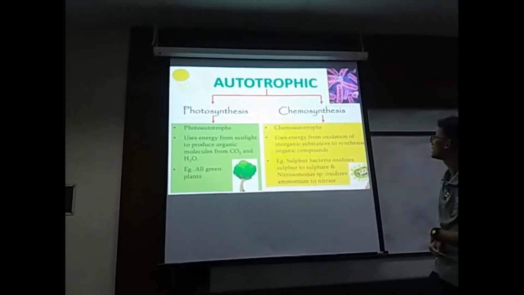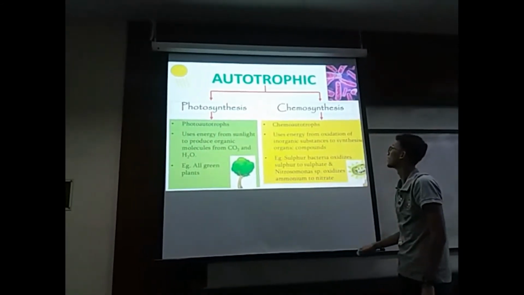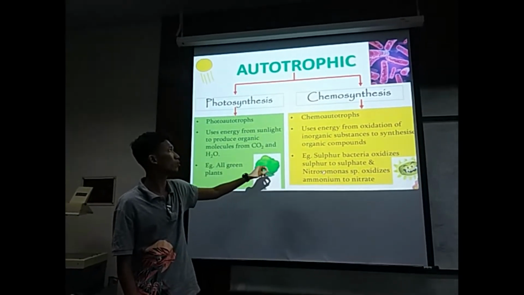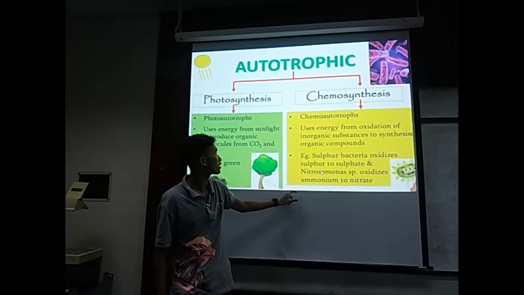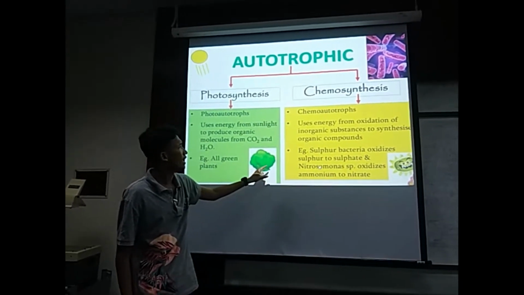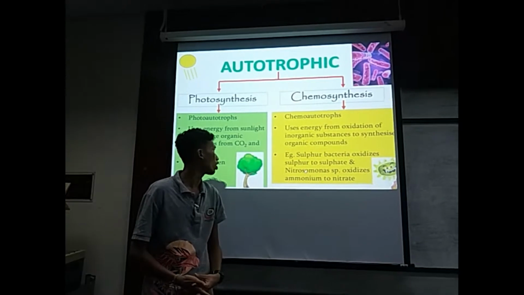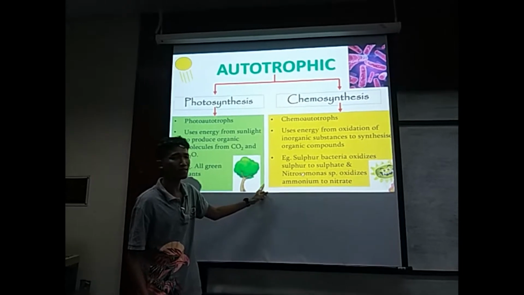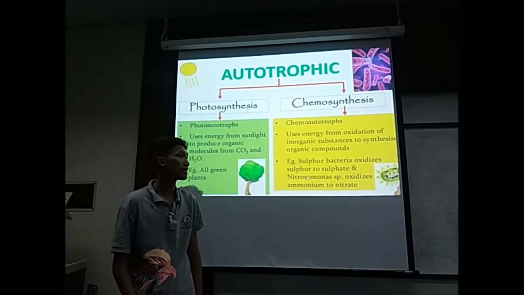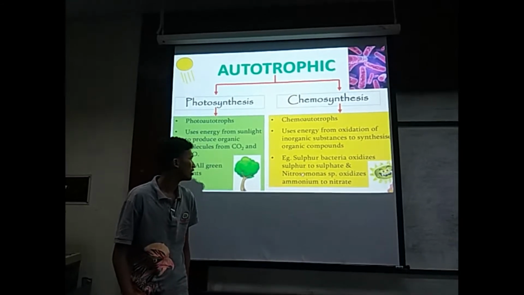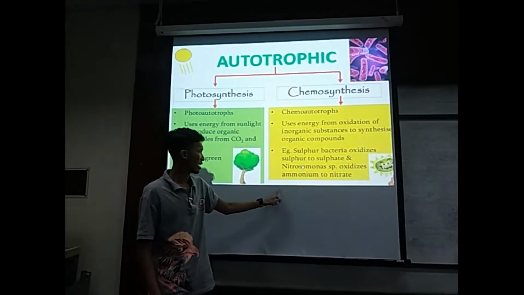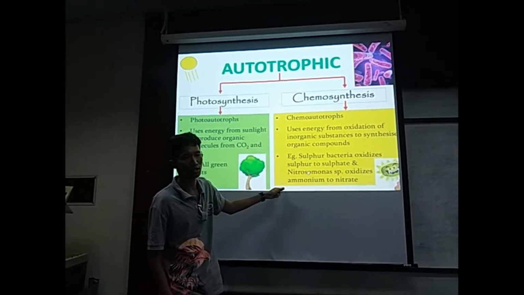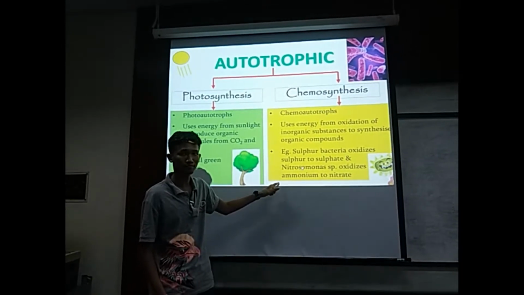The second one is chemosynthesis. One type of autotroph is chemosynthetic. From the word chemosynthesis itself, it means that the organism uses energy from oxidation of inorganic substances to synthesise organic compounds. The examples are sulfur bacteria, which oxidize sulfur to sulfate, and Nitrosomonas species, which oxidize ammonium to nitrate. These two examples are quite important for your MCQ questions, so please take note.